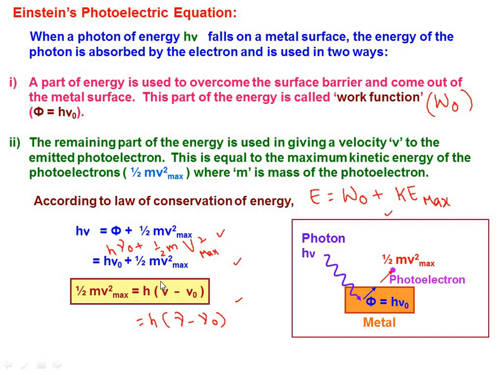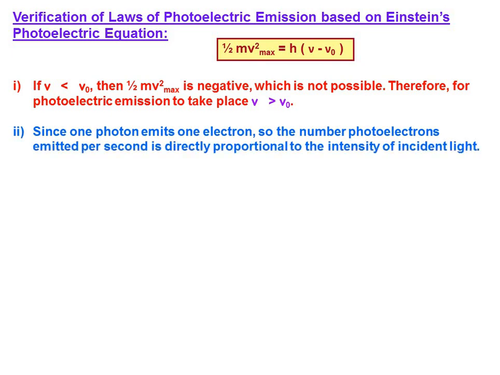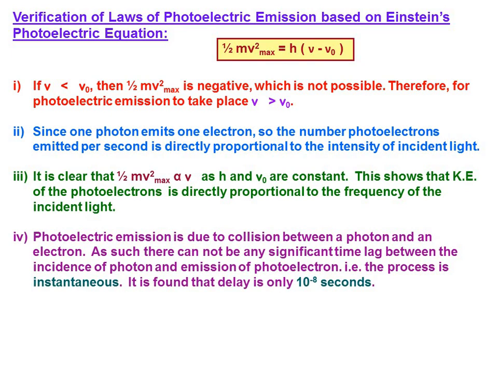Earlier we discussed the laws of photoelectric emission: threshold frequency, stopping potential, instantaneous process, all of this we have discussed, right? I told you already that these have been formulated in proper notation. So if we verify those laws of photoelectric effect by using Einstein's photoelectric equation, is it sufficient or not? That's what we are going to discuss here, verification of laws of photoelectric emission based on Einstein's photoelectric equation.